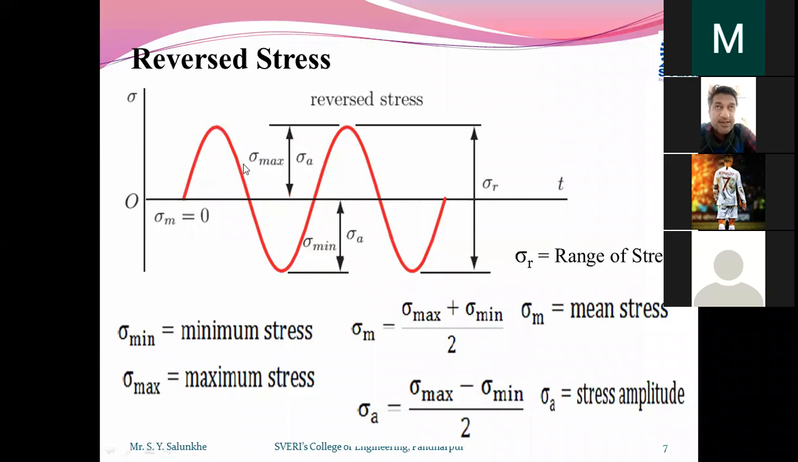This is reversed, and completely alternating stresses are nothing but the same, but they have the same value as tensile and compressive. Right now I have taken the example of 10 Newton per meter square in tensile nature, and the same 10 Newton per meter square in compressive nature. That is called completely reversed stresses. The same value is achieved for tensile as well as compressive, and that you call completely reversed stresses.